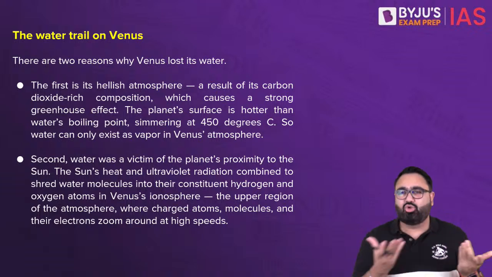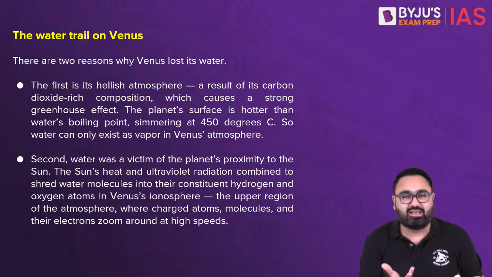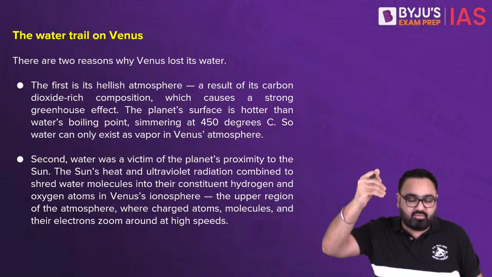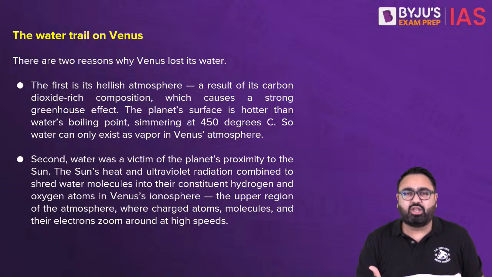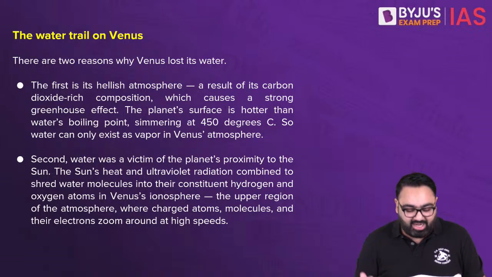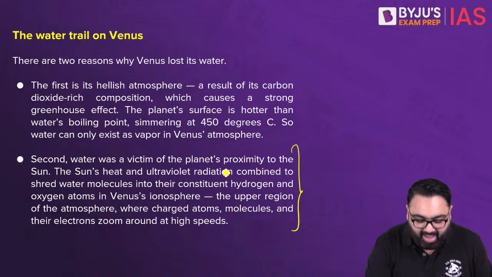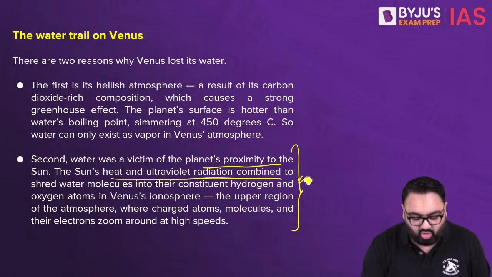First, obviously, it's much closer to the sun. So it's a very commonsensical assumption. When you look at the sun, first Mercury, then Venus. So it's obviously closer to the sun. The closer to the sun you are, the more heat you will get, the more water will evaporate. So that is the simple assumption: the planet's proximity to the sun, the sun's heat, etc. will mean that there is more evaporation.